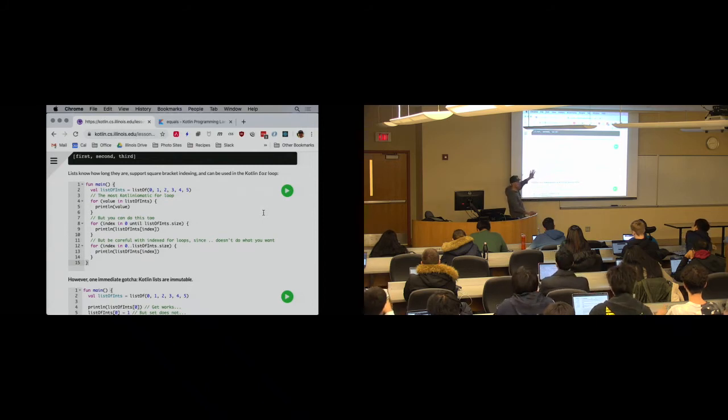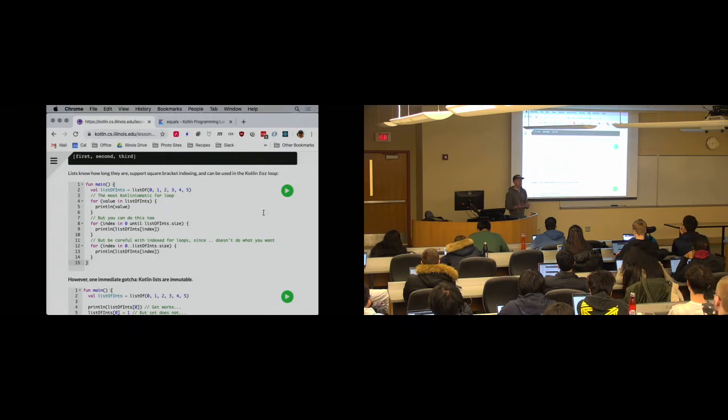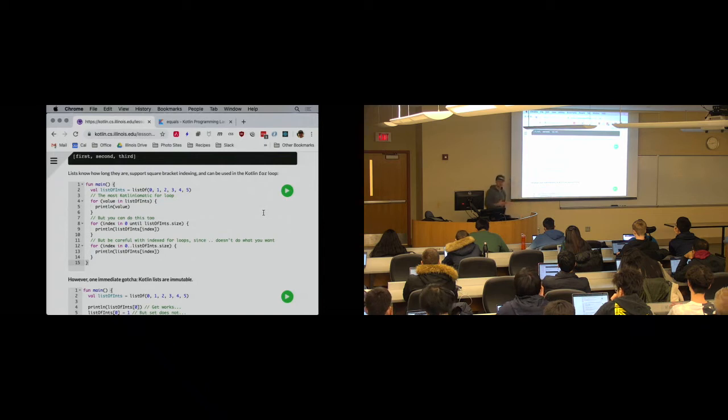So square bracketing works like you would expect. It works like arrays, right? So again, remember back to Java, if you must, and how I can use array lists in Java, but I have to get and set the elements programmatically, right? So it's, you know, arrayList.get(index). Here, I can just use square bracket notation, which is much, much more elegant, clean, right?